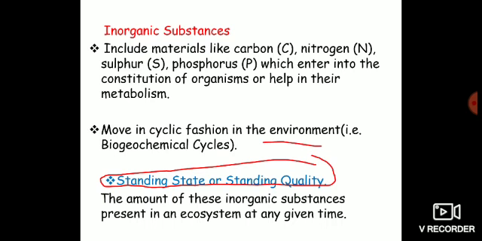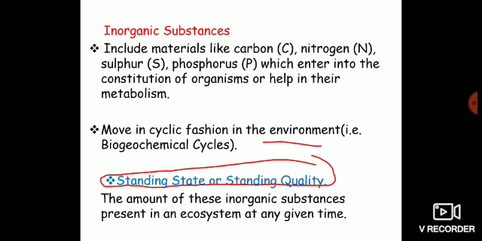Those mineral elements, those materials which are involved in the formation of organismal bodies, are placed in inorganic substances. Besides this, some of these inorganic elements are also involved in the metabolism of organisms. For example, an inorganic element can play the role of a cofactor in enzymes.